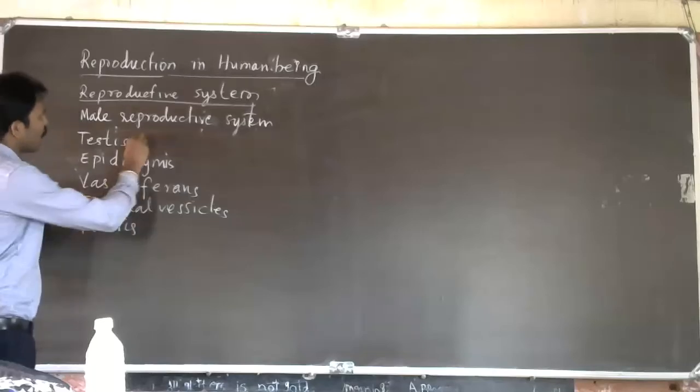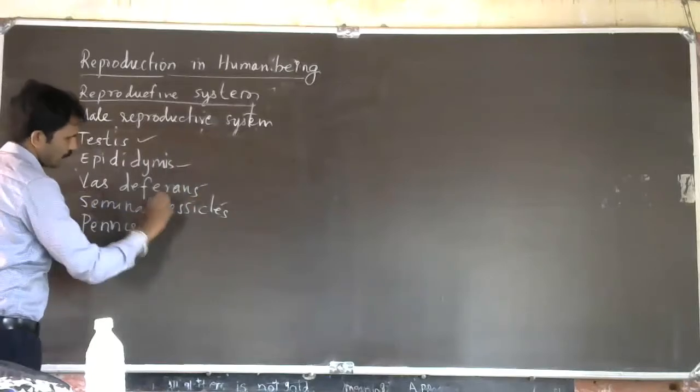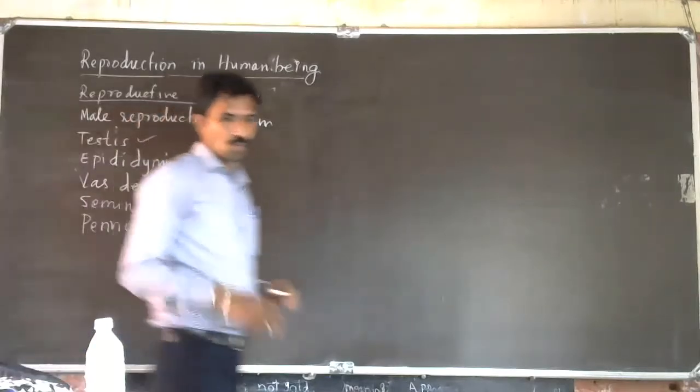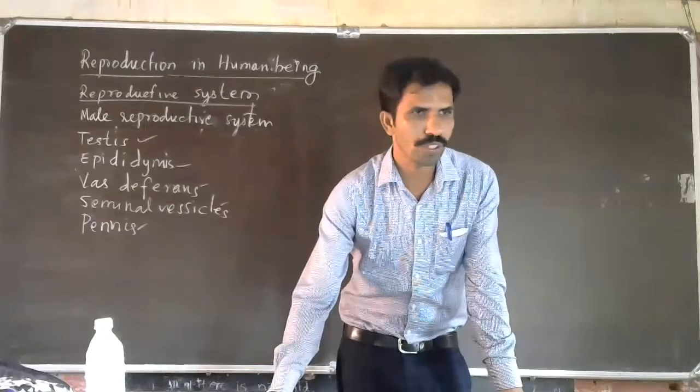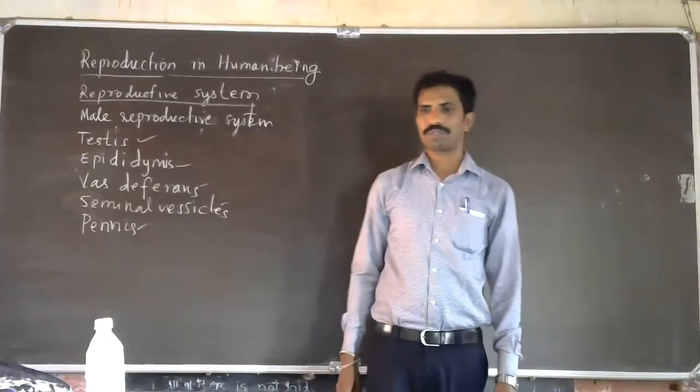All these are the organs present in it. All have their own role in reproduction. So we'll see one by one.